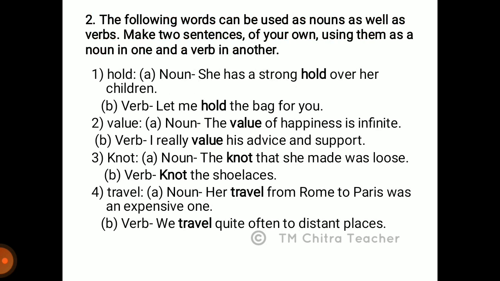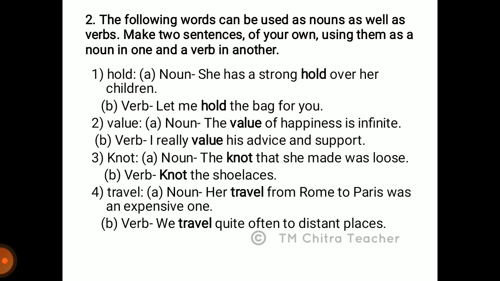The following words can be used as nouns as well as verbs. Make two sentences of your own using them as a noun in one and a verb in another. So let's see the first word, hold. As a noun, you can see the first sentence: she has a strong hold over her children. And the same word is used as a verb in the next sentence: let me hold the bag for you.